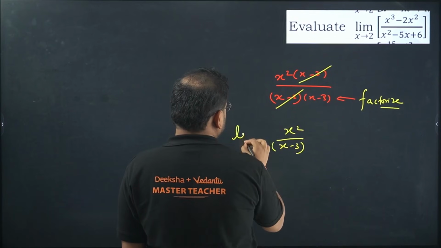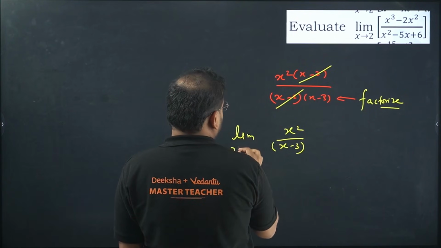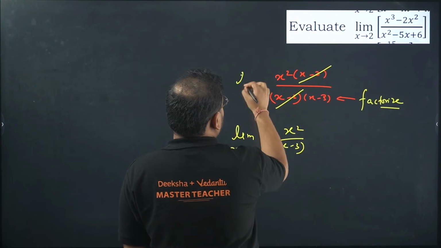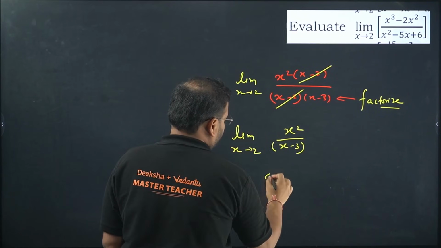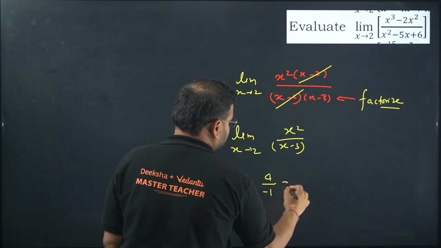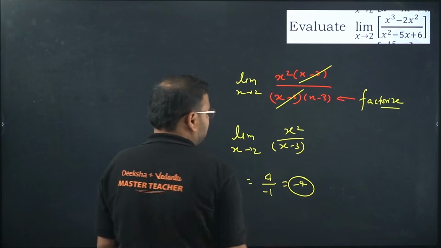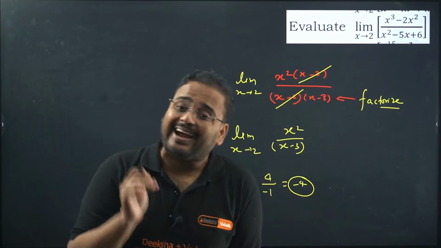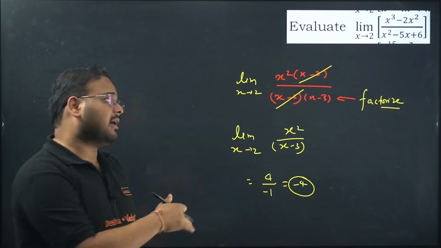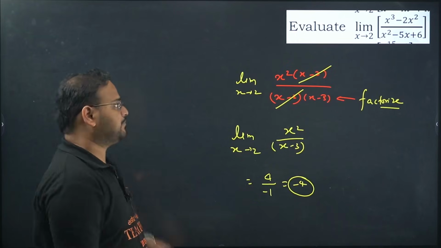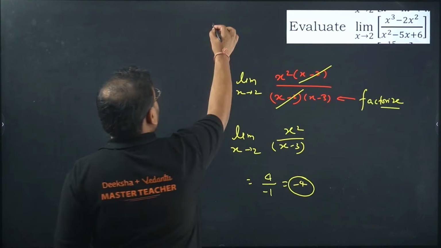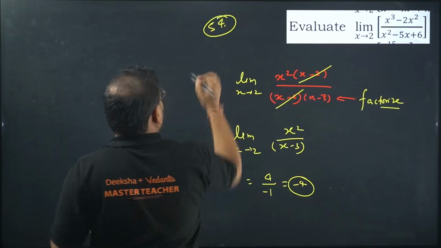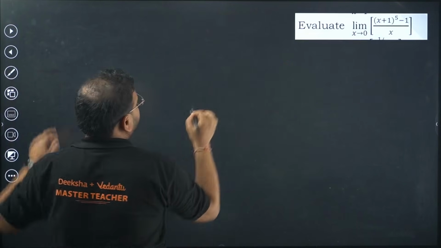Apply the limits. Limit x tends to 2. Here we get 4 upon 2 minus 3, which is minus 1. Answer is minus 4. Write all the steps if you want all the marks in the examination. Otherwise, you will miss it out. Next. This is question number 54. Next, 55.